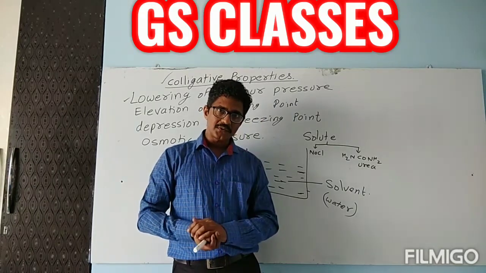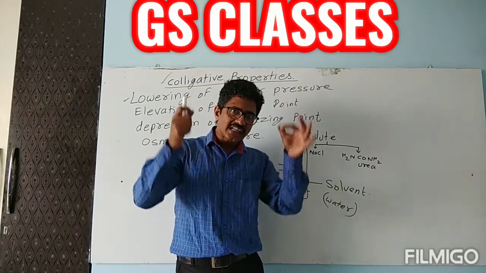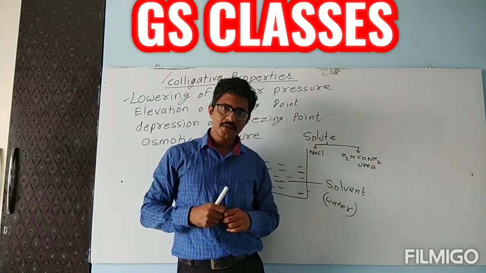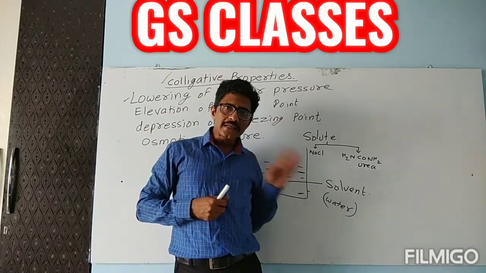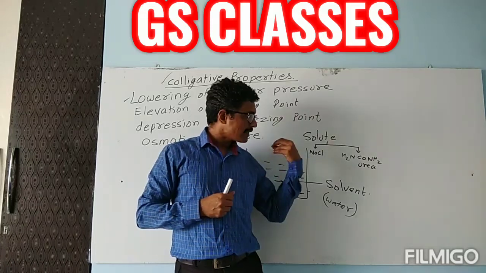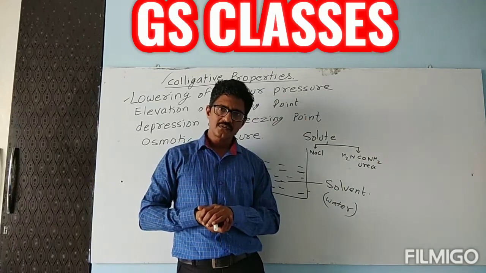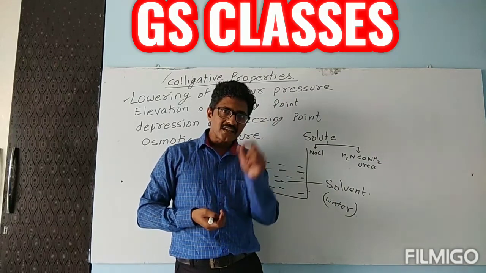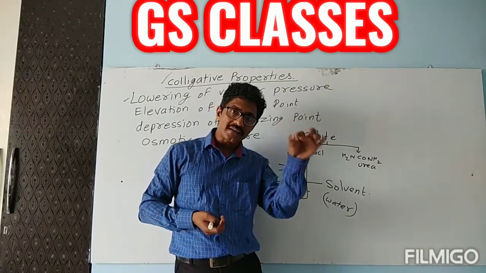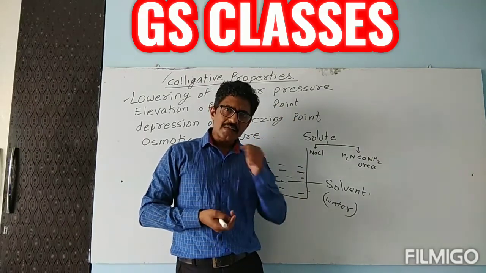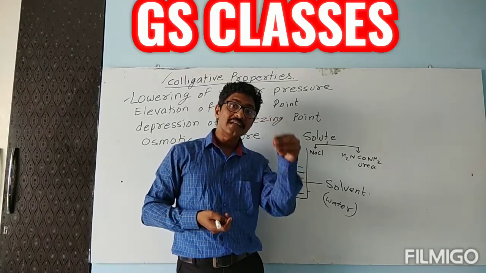Elevation in the boiling point has nothing to do with the chemical nature of the particle. Whether you are taking sodium chloride or urea or any other substance, what matters is only the number of particles. What is important is the number of particles.